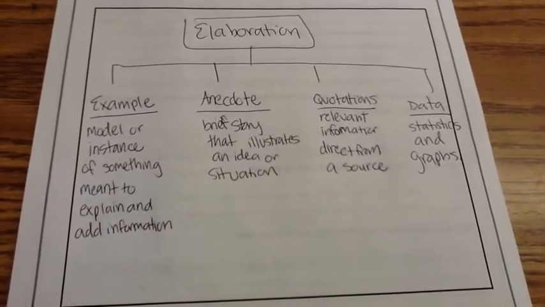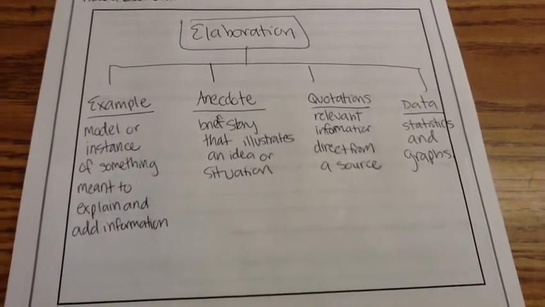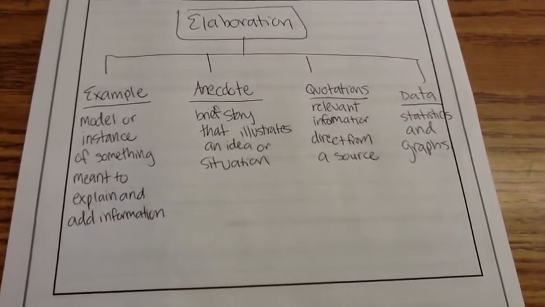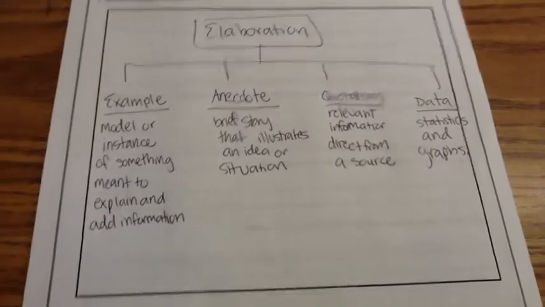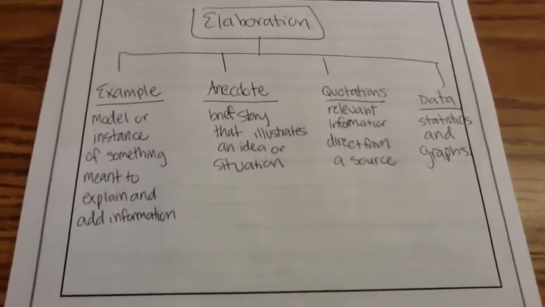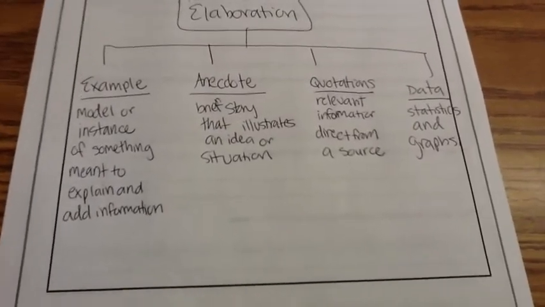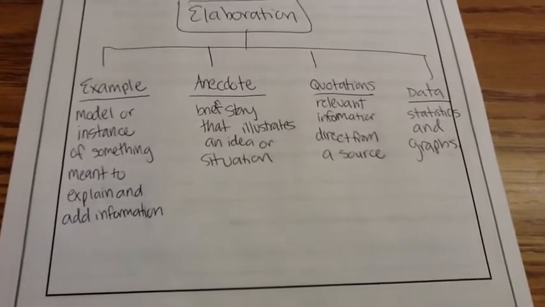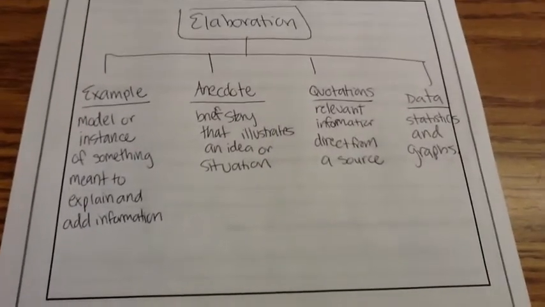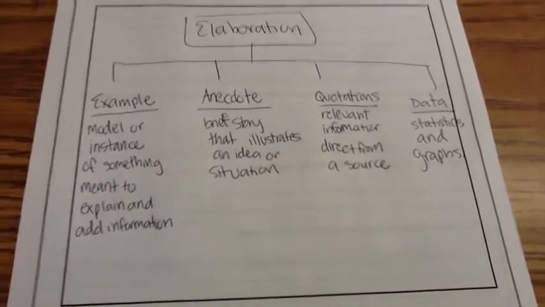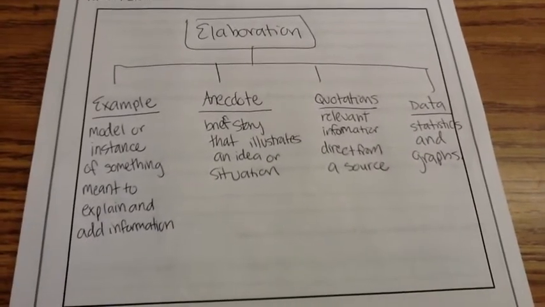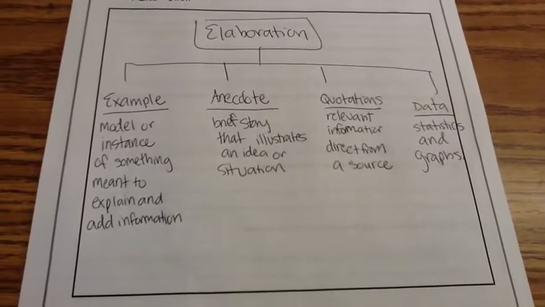An author may also elaborate by giving quotations. Quotations are relevant information that comes directly from a source. Relevant means it's related to the main idea. And another way that an author can elaborate is by showing or giving data. Data are things like statistics, graphs, and specific numbers that illustrate the point being made. Go ahead and make sure you have this tree map before you move.